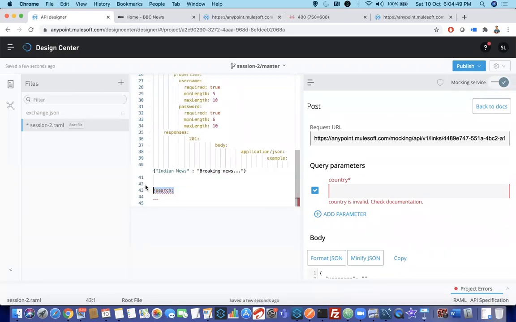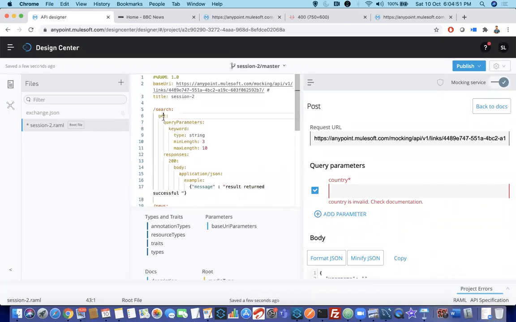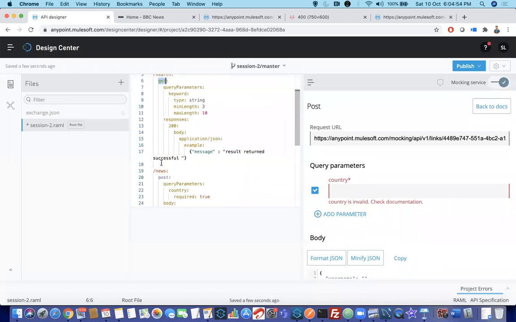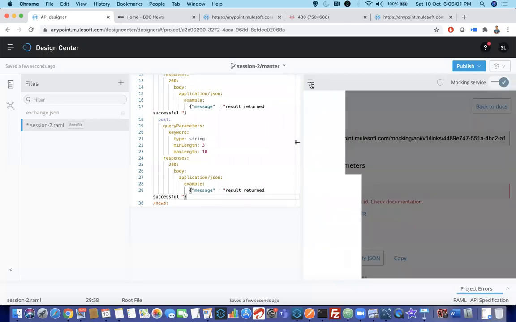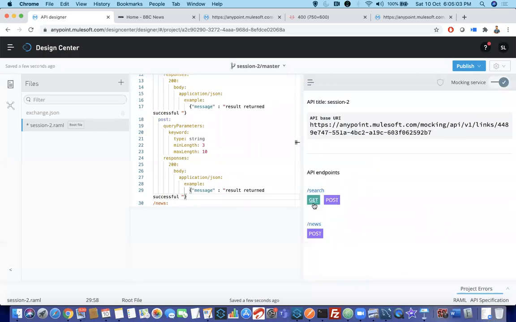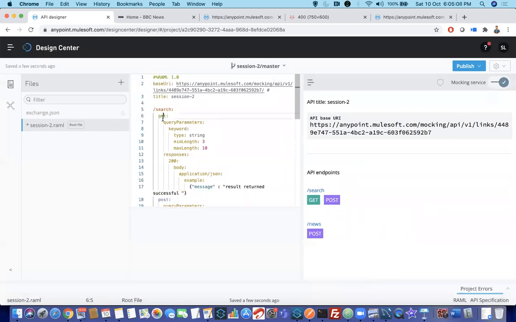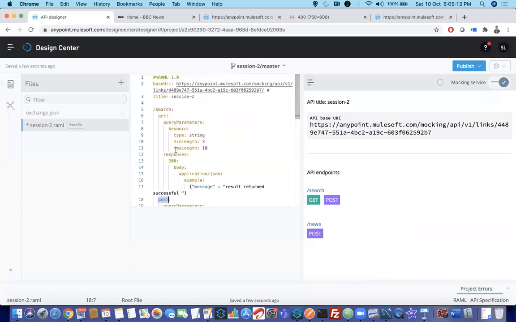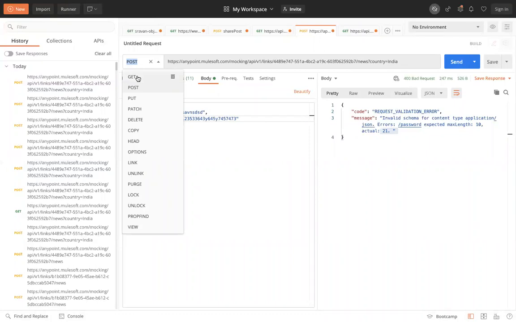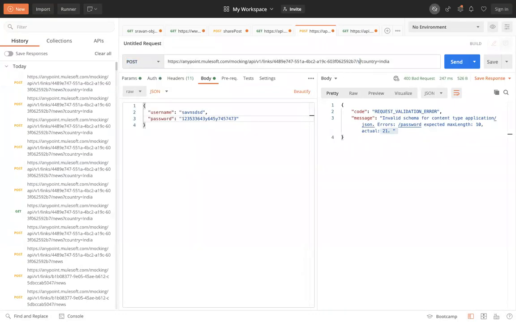So if you want to have a post with the same name, then what you have to do is go back here in the get place. See the indentation. Now you paste it here, it will work. Now you can see in the summary, under search, we have both get and post. That is a valid one. You cannot write search again and post like the previous one; that is not the correct way. But this is how you can have both get and post.